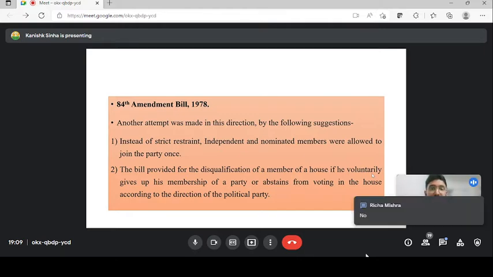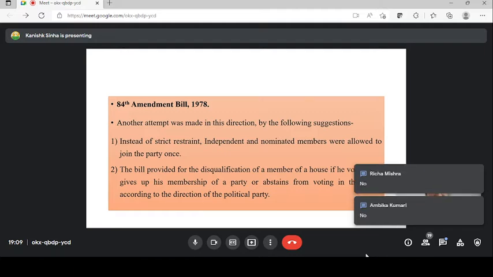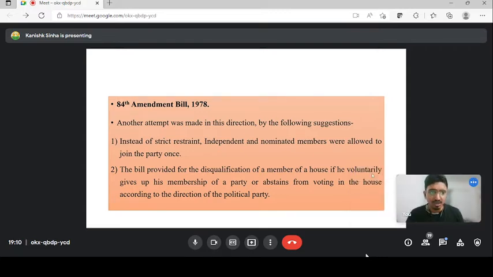Okay, good. The 84th Amendment Bill told that the independent and nominated members will be allowed to join a party once. So you are contesting, for example, tomorrow Manisha is contesting as an independent MLA. But after the election, when the BJP comes to power, Manisha tells that I will be joining BJP. Or for example, Ambika is fighting independently, but after the result of the election, Congress comes to power. Ambika is telling that I will be joining Congress tomorrow. So the 84th Amendment Bill told that you can join a political party once. If you are doing so, there will be no anti-defection law. So this is the 84th Amendment Bill. Okay, guys. Next slide.